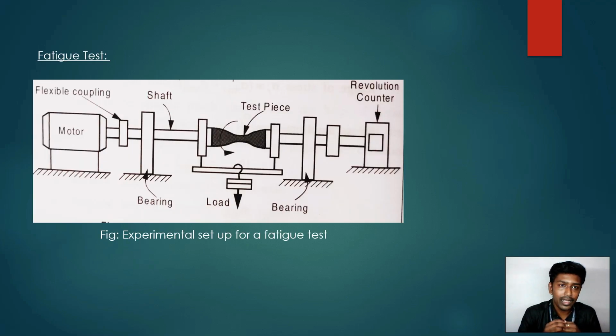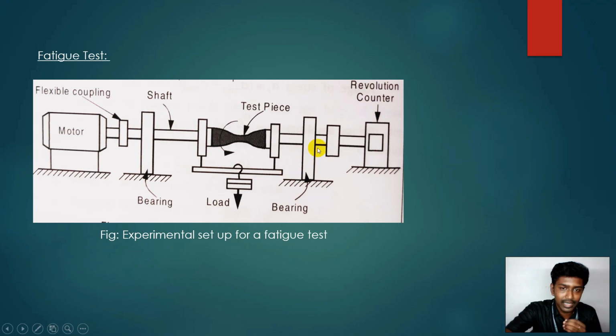Next, I have shown you the diagram of the experimental setup of the fatigue test. You can see in the middle of this arrangement the test piece. It is designed in a standard shape, and this test piece has rotary motion. This rotary motion is provided by the motor and is transmitted by the shaft through the flexible coupling and bearing.